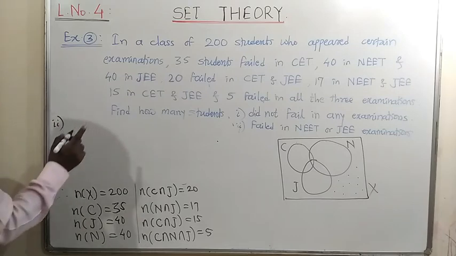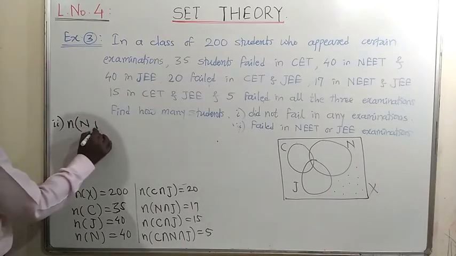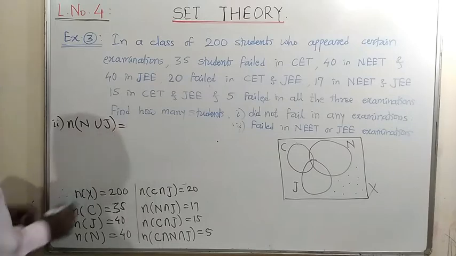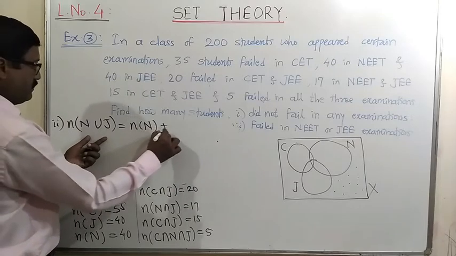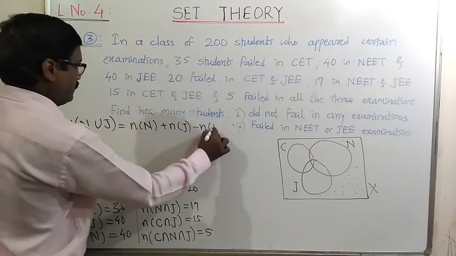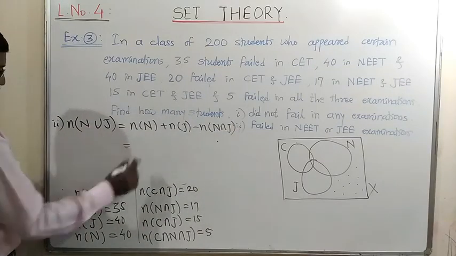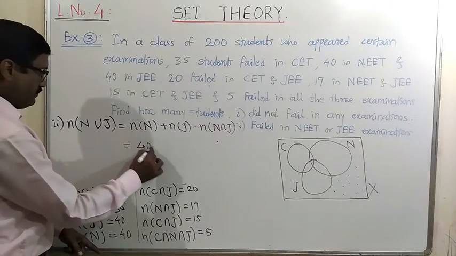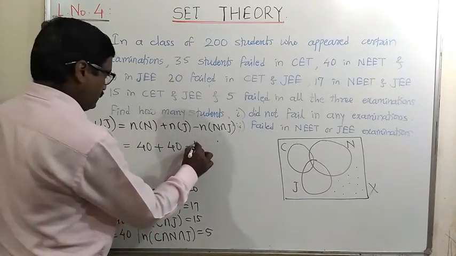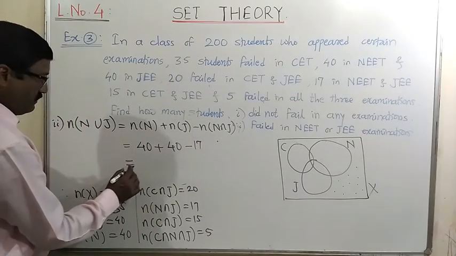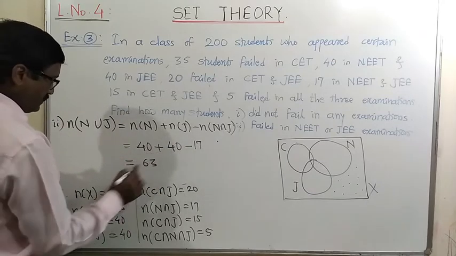For the second, we have to find the number of elements in N union J. So the number of elements in N union J is equal to the number of elements in N plus the number of elements in J minus the number of elements in N intersection J. This is by the first addition formula. n of N is given 40, n of J is given 40, and the number of elements in N intersection J is 17. So it will be 80 minus 17, that will be 63.